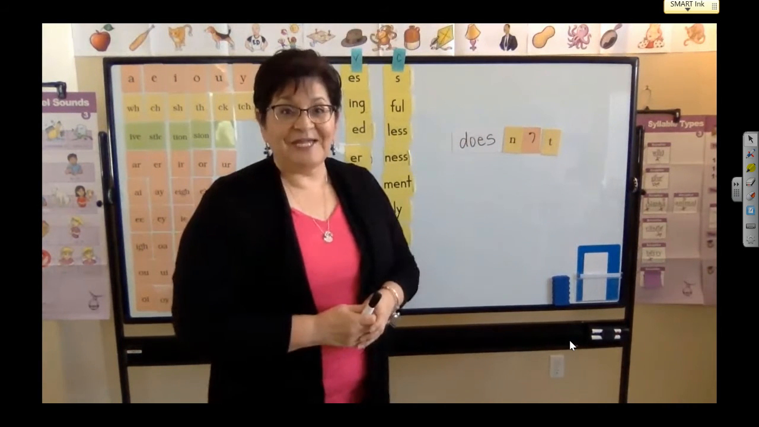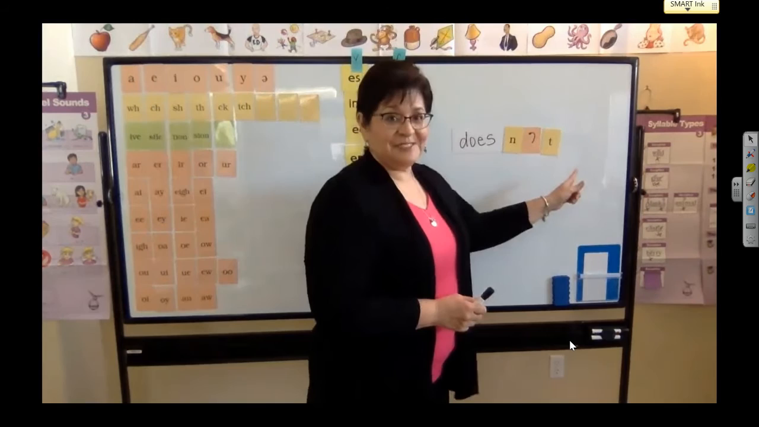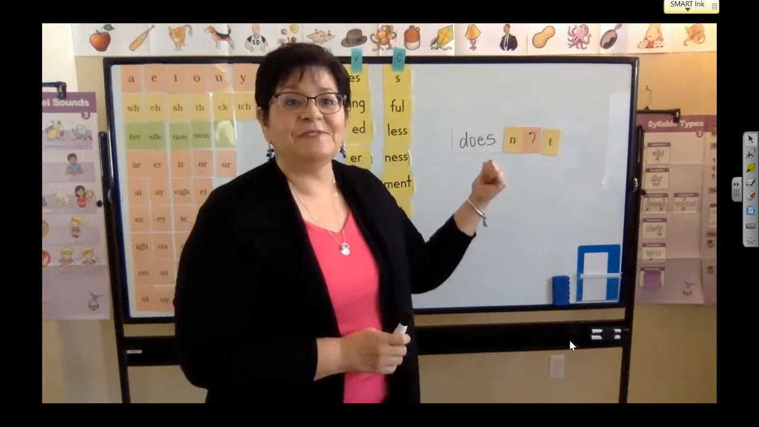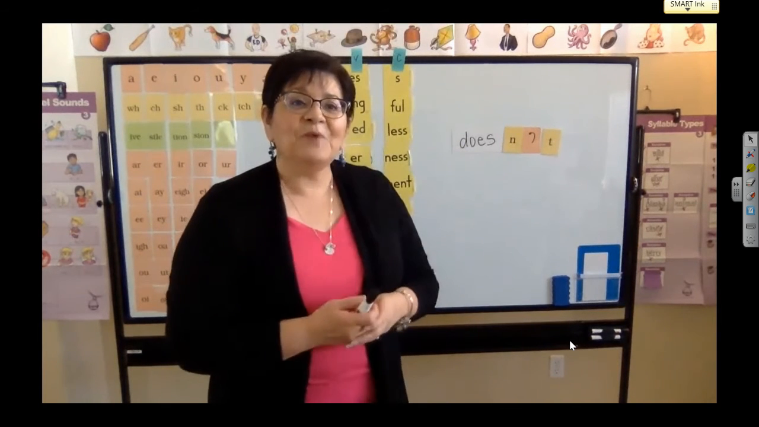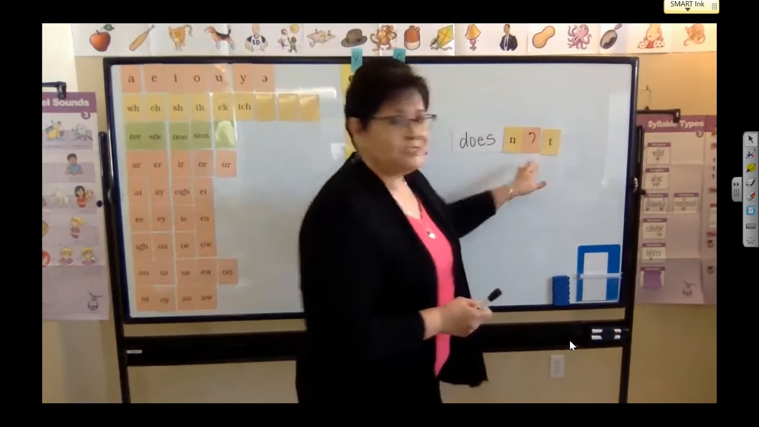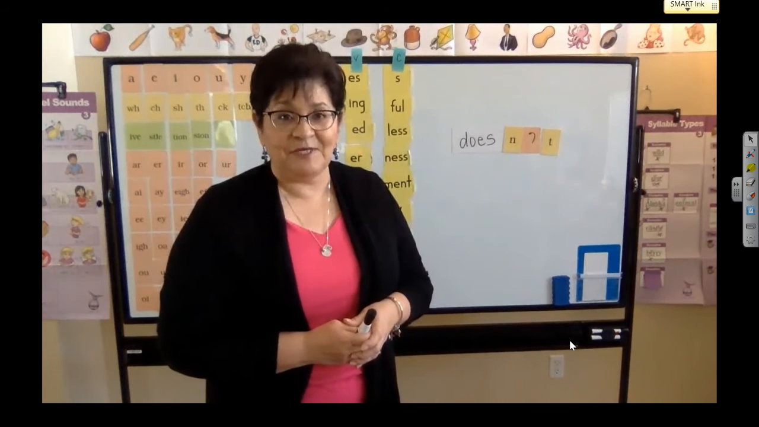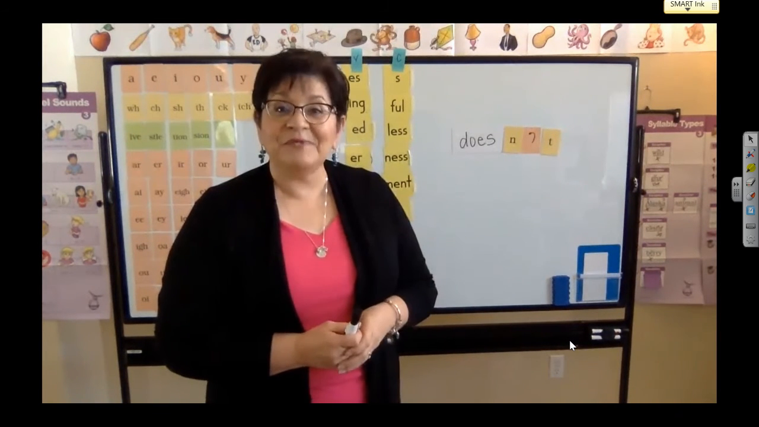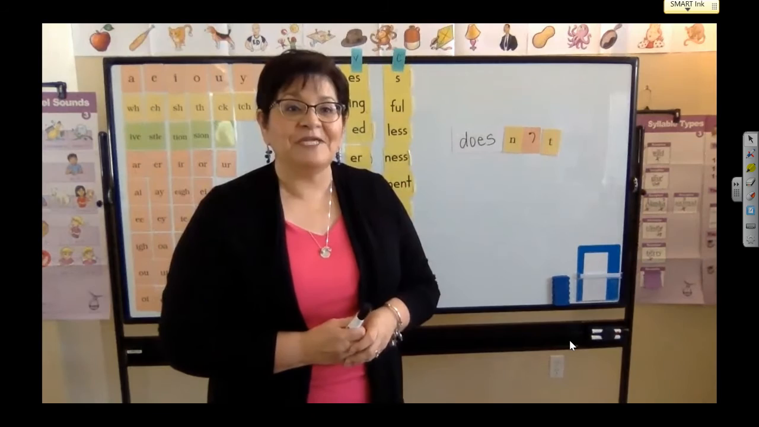What word did I just write? Doesn't. Mrs. Keo doesn't like to run. So here's the word doesn't. Now what letter did the apostrophe take the place of here? That's right, the letter O is gone and now it's replaced by that apostrophe.